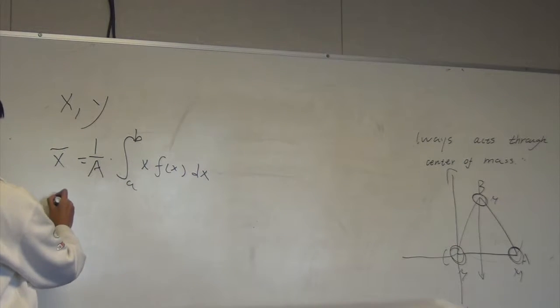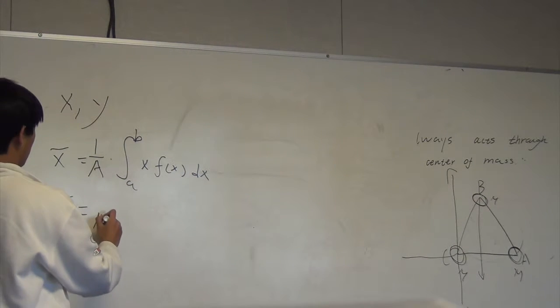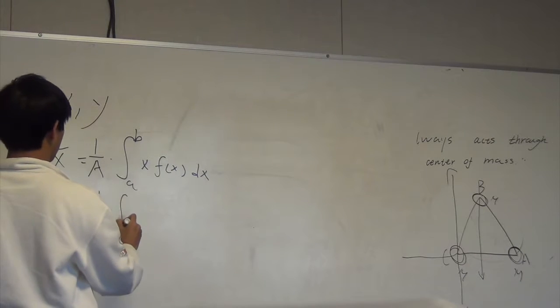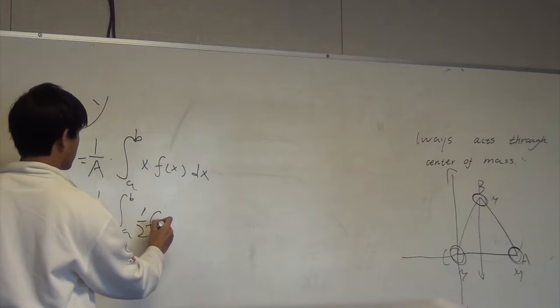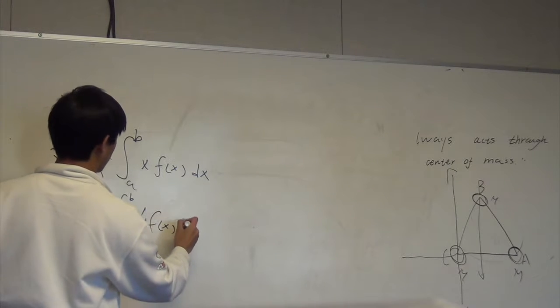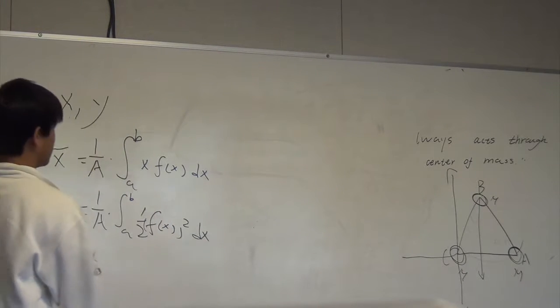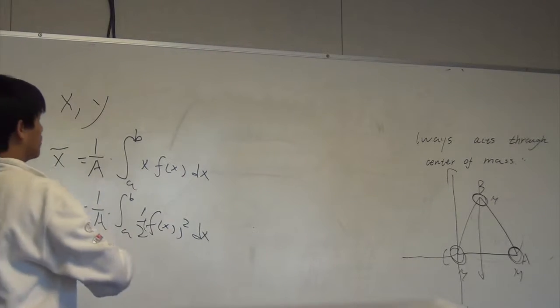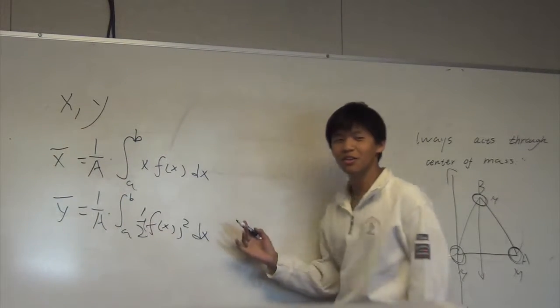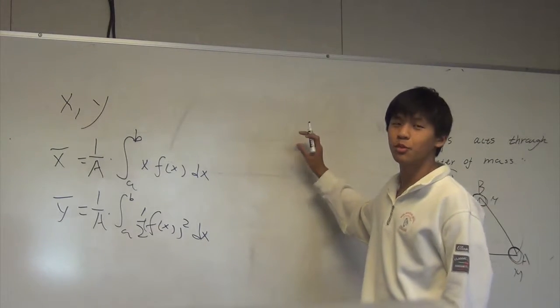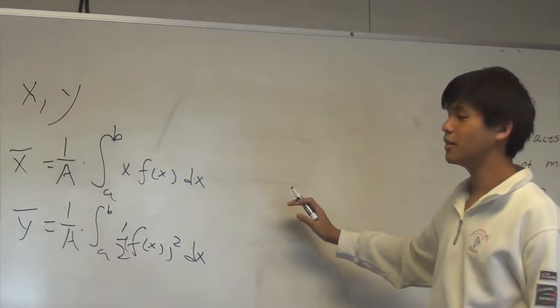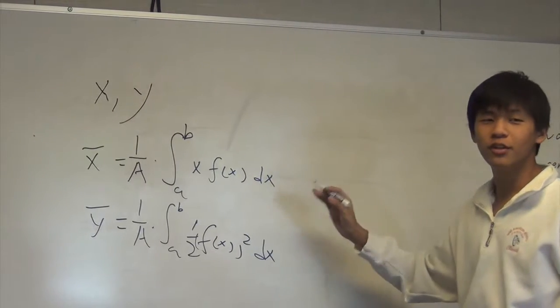And for the y component, you use 1 over a, times the integral from a to b of 1/2 f(x) squared dx. This may look really complicated, but in a sense, it's the same thing as the algebraic solution, except that you're using an infinite amount of points.